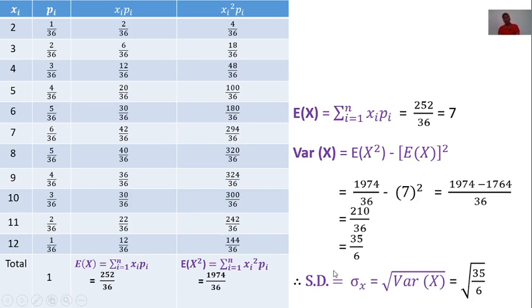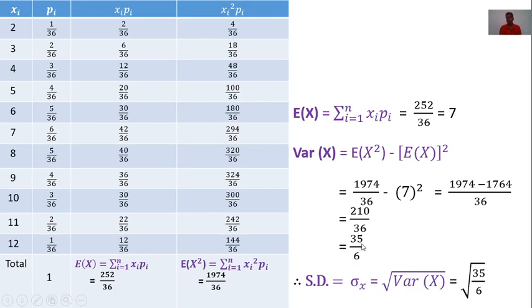Now, next, we want standard deviation. Standard deviation means non-negative square root of variance, and standard deviation is denoted by sigma x. And it is equal to non-negative square root of variance.